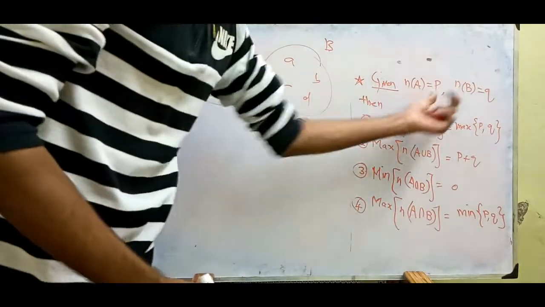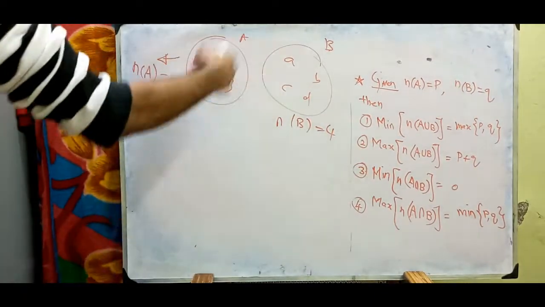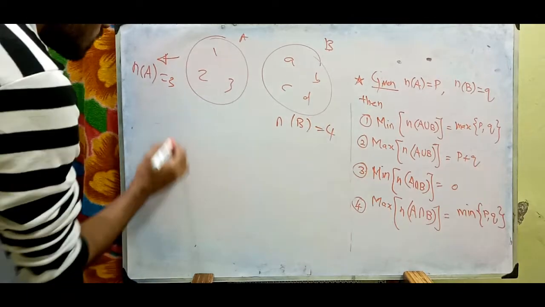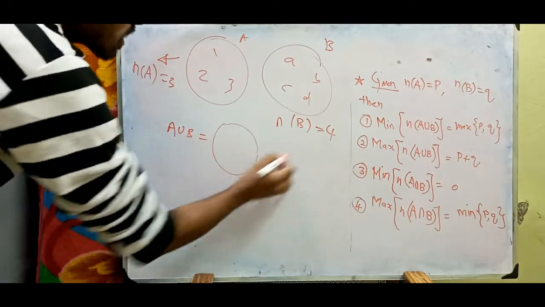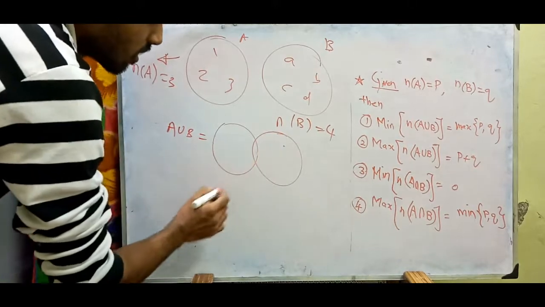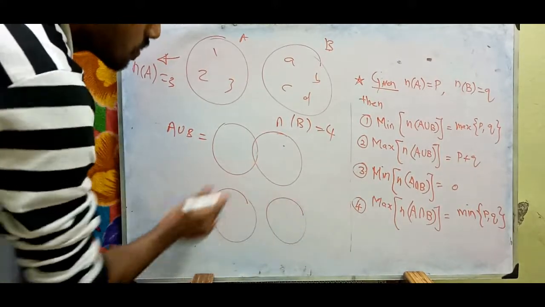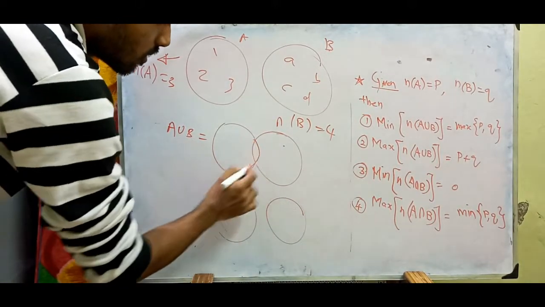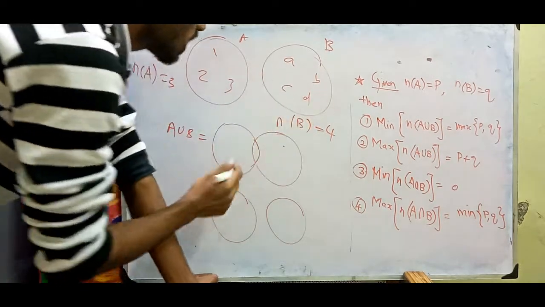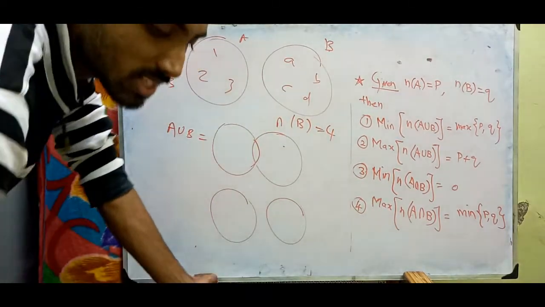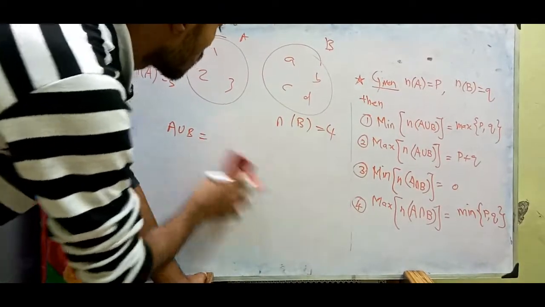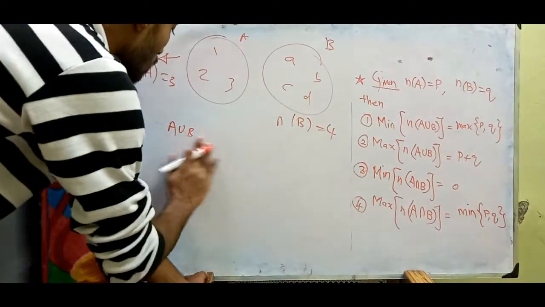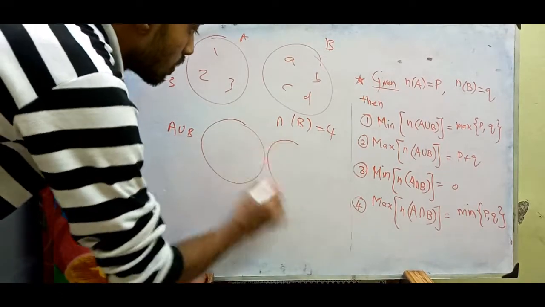So what is the number of elements in A union B? Since it has no common element, this is a disjoint set case.